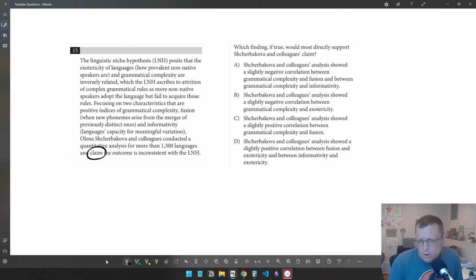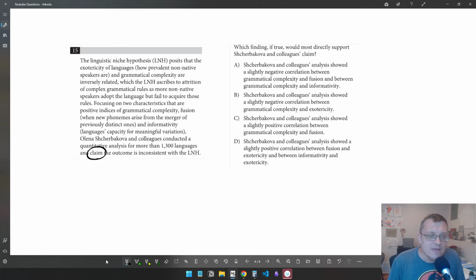So far, I feel like even despite the complexity of the language, I have a basic sense of what's going on. That's all we really need. We don't need to be linguistics experts here. Focusing on two characteristics that are positive indices of grammatical complexity: fusion, when new phonemes arise from the merger of previously distinct ones, and informativity, language's capacity for meaningful variation. They conducted a quantitative analysis for more than 1,300 languages and claim, here we go, the outcome is inconsistent with the LNH. So the study they did is inconsistent with the LNH. So our choice should be evidence that the LNH is not true.